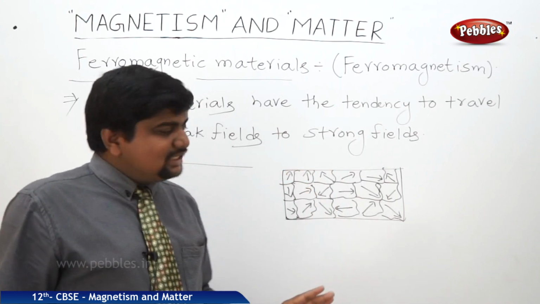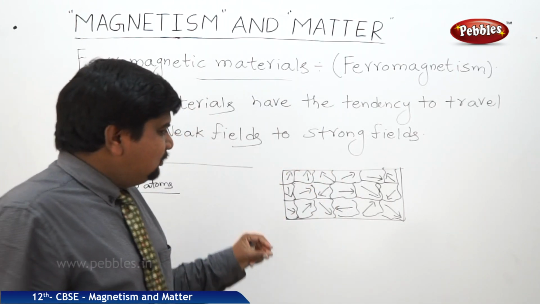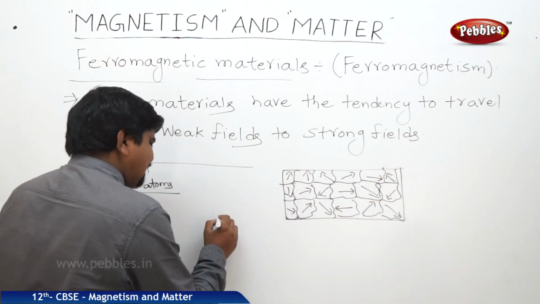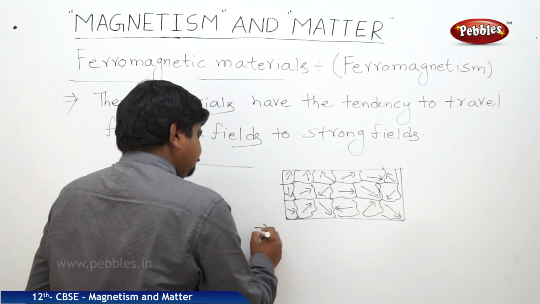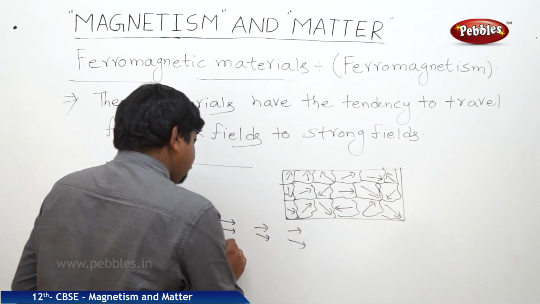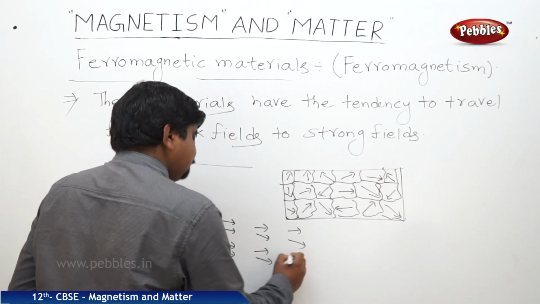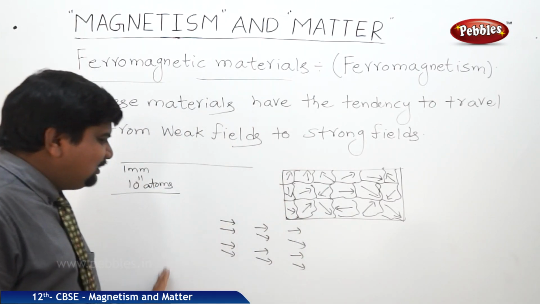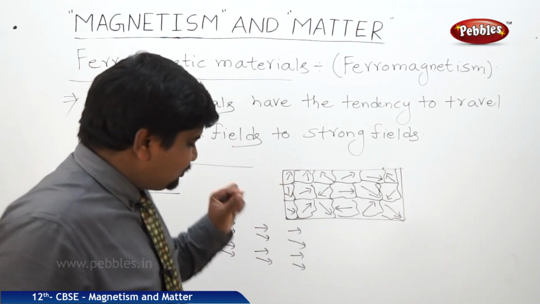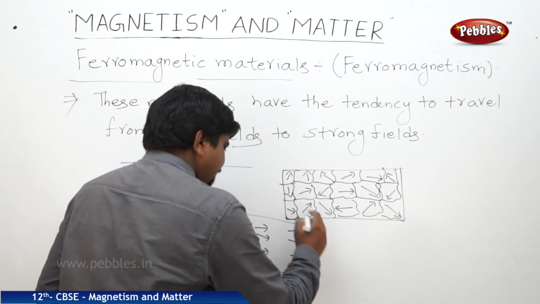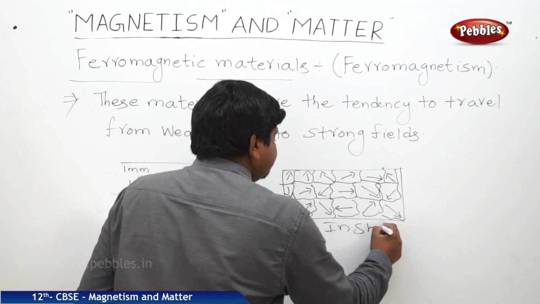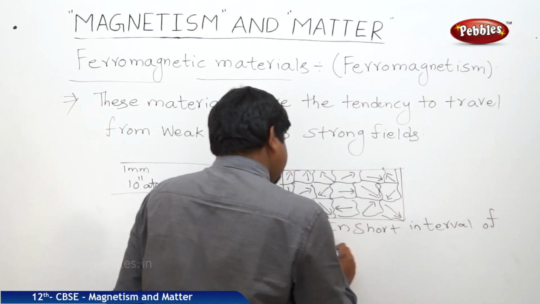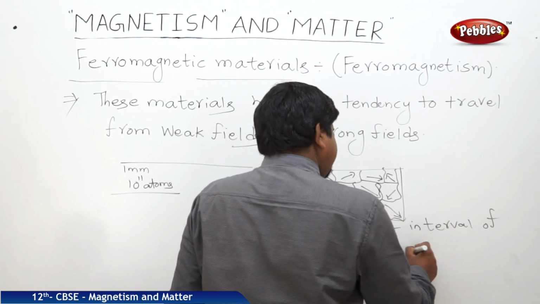But in these ferromagnetic materials, when an external field is applied, they used to align quickly in a short interval of time. Means all the domains will align in the same direction within a short interval of time. It won't take much time to align.